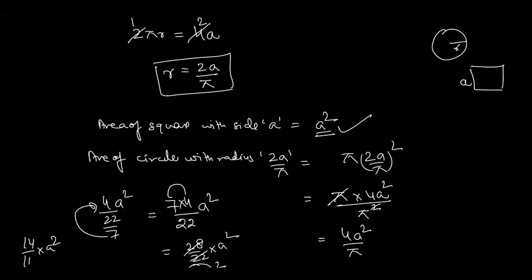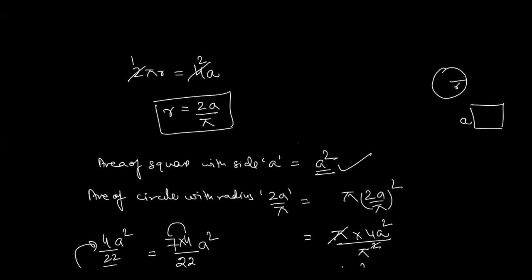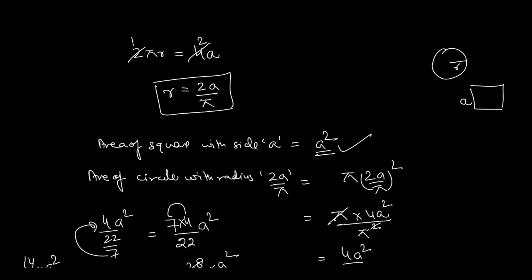Here, if we have the perimeter of the circle, that is 2 pi r, and that is equal to 4a, the perimeter of the square. So you can calculate the value of r in terms of a, that is 2a upon pi. Now you know that the area of the circle, area of the square with side a,